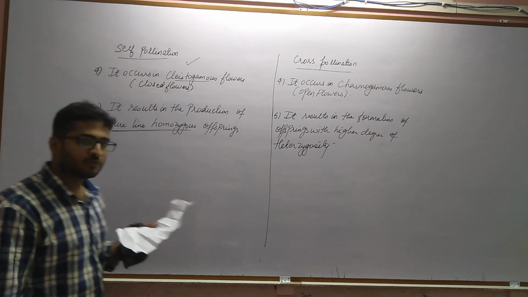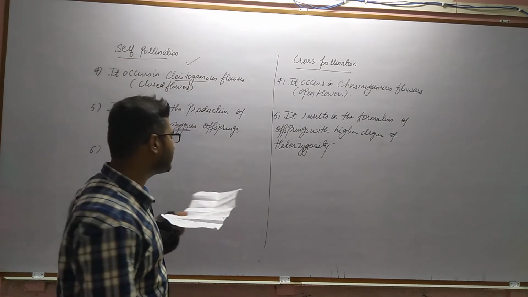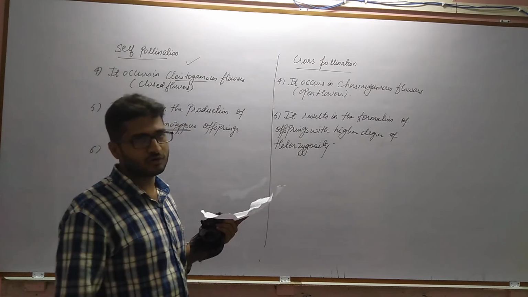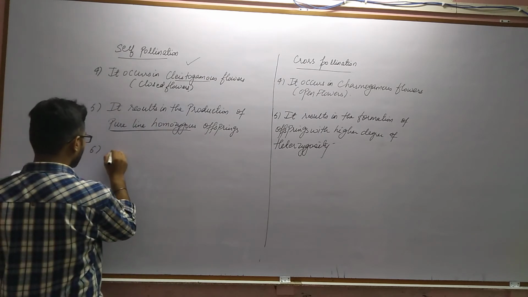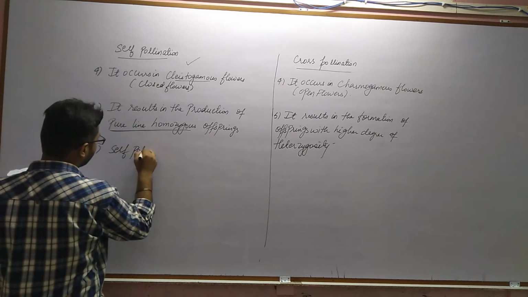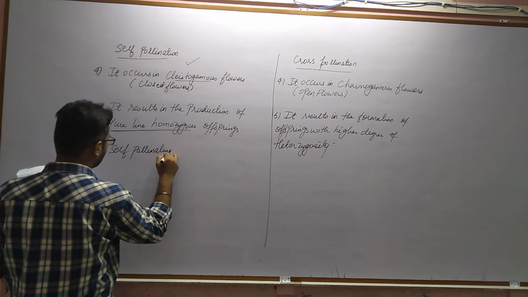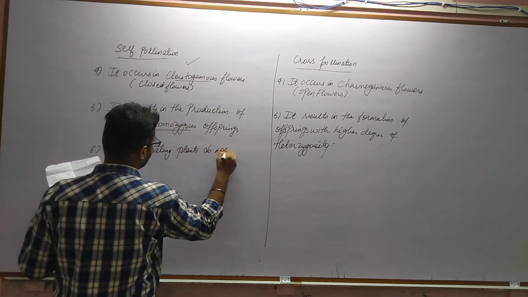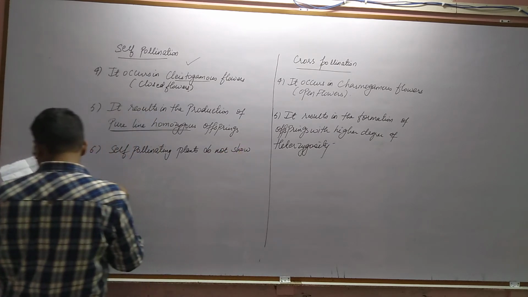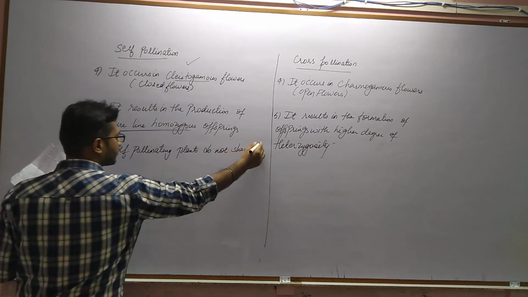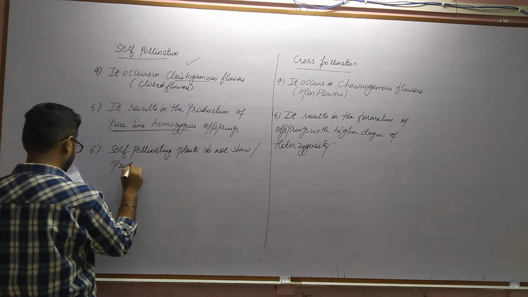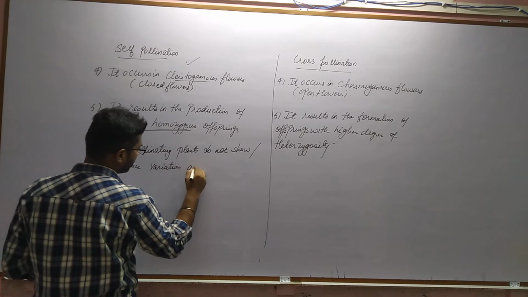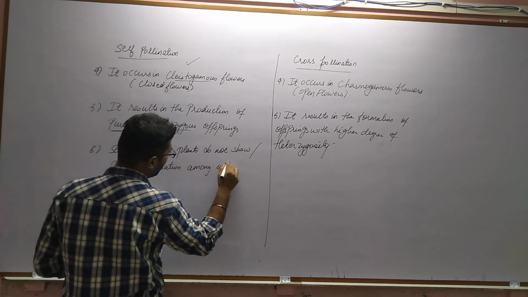Now talking about the evolution or the variation part, self pollination does not produce any variation and no evolution. So self-pollinating plants do not show any variation or do not produce variation among offsprings.